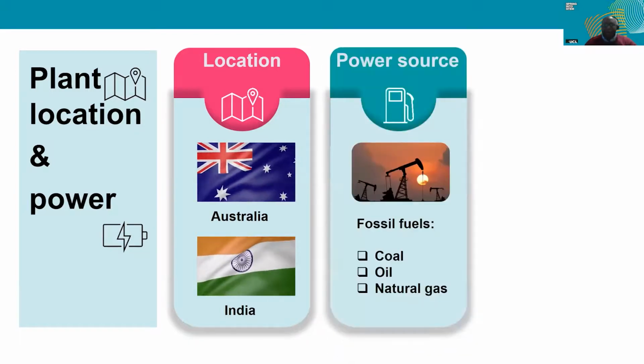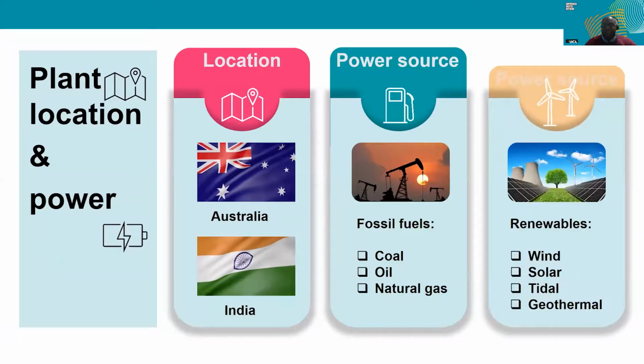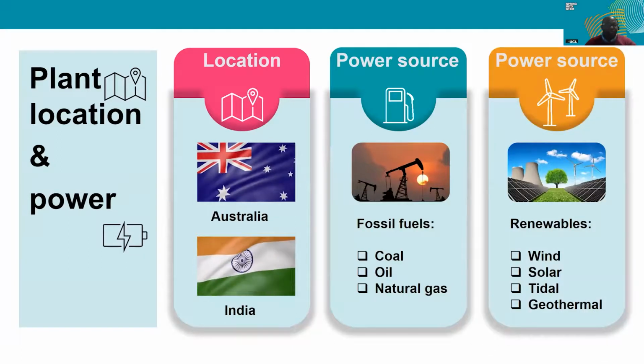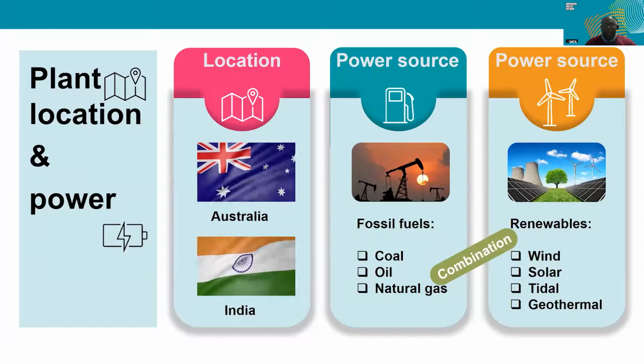In terms of powering their plant, they could elect to use fossil fuels, for example, coal, oil, or natural gas, or they could decide to go for renewable energy such as wind, solar, tidal, geothermal, and others. Or, of course, they could combine both fossil fuels and renewables.